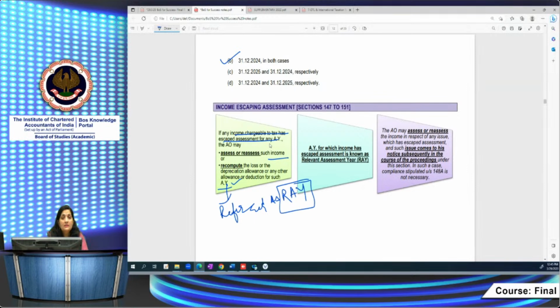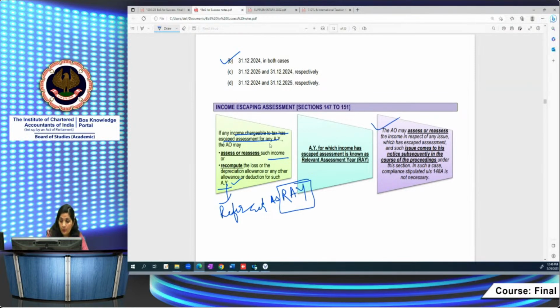Relevant assessment year means the assessment year for which the income has escaped assessment. For that assessment year, you have to determine and check whether the income has escaped assessment or not. If it is so, then only he can assess or reassess the income for such assessment years.